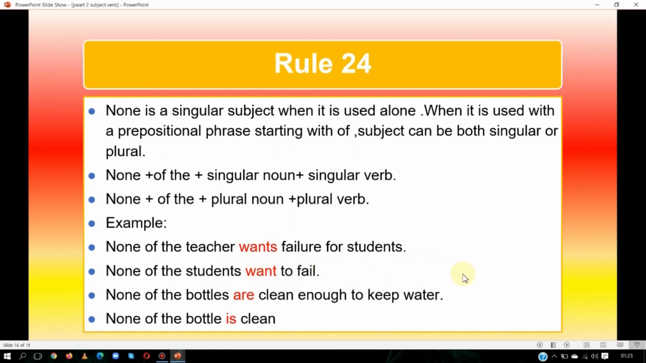So dear students, it is all about subject verb agreement.